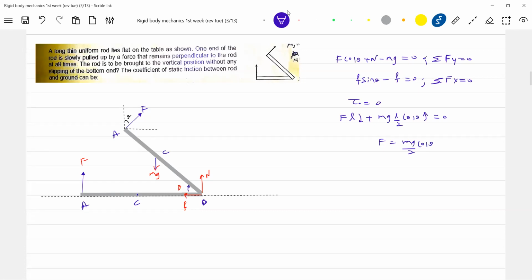Sir, in the second equation, it should be capital F sin theta, sir. Okay, yeah, fine. Thank you. Capital F, yes. Okay, I have this one. So somehow that mu is what is needed, no?